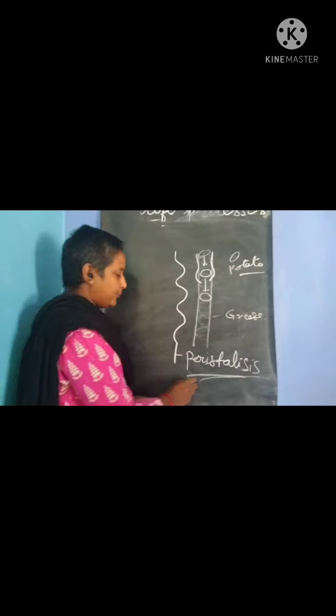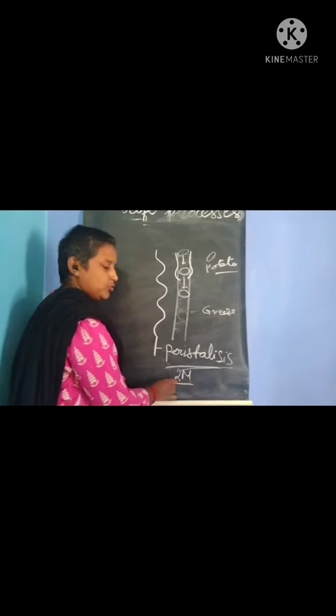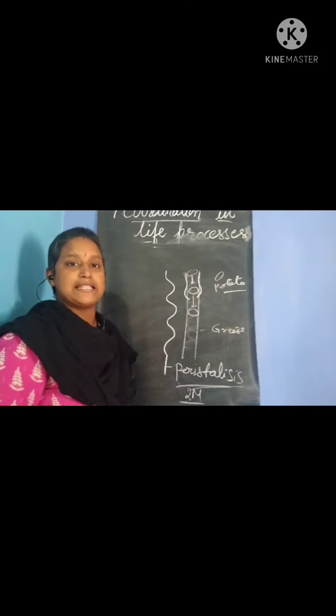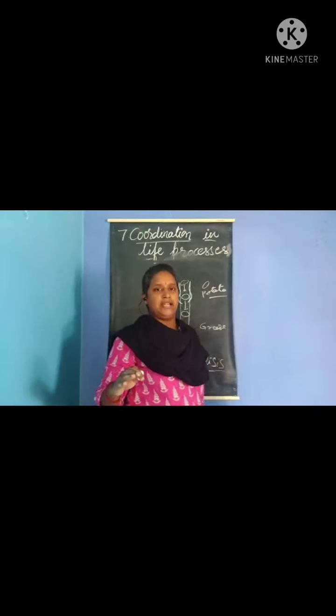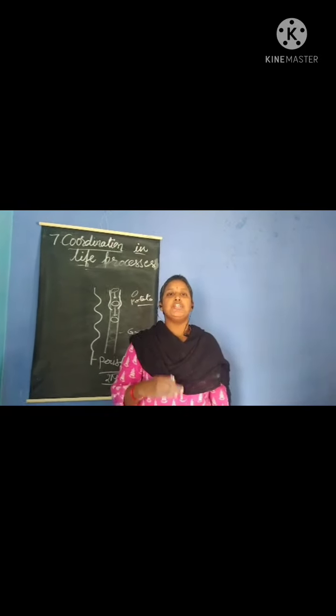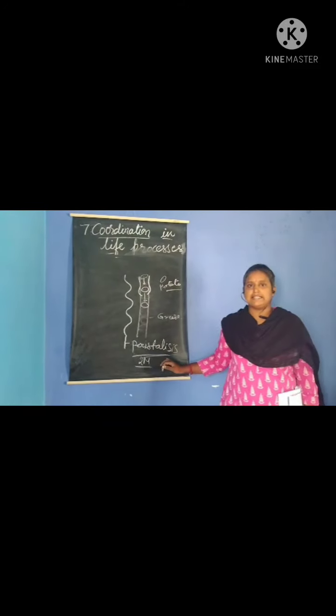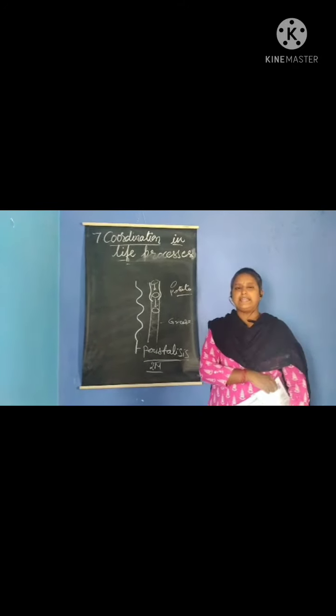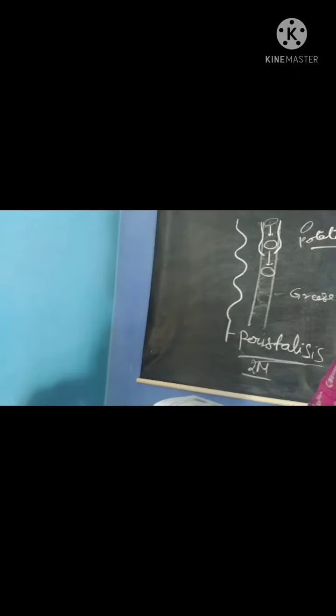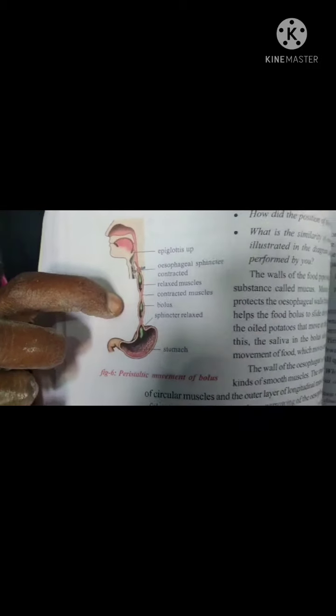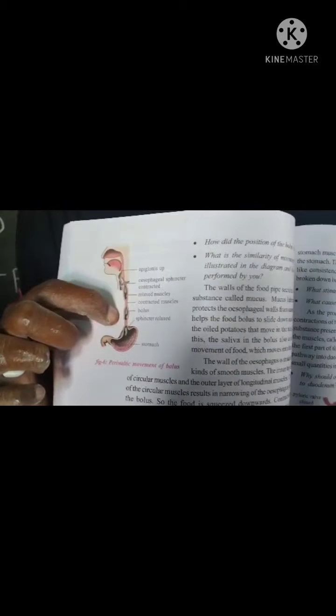Okay, this is also a very important question for 2 marks. What do you mean by peristalsis? The wave-like movement which is exhibited by the esophagus in our body is called peristalsis. Regarding this, we have a diagram in the textbook. See, on page number 154. This peristaltic movement diagram is also very important. You need to practice this diagram.